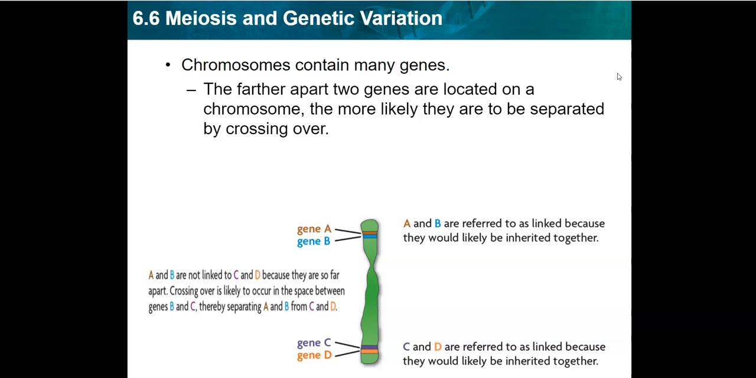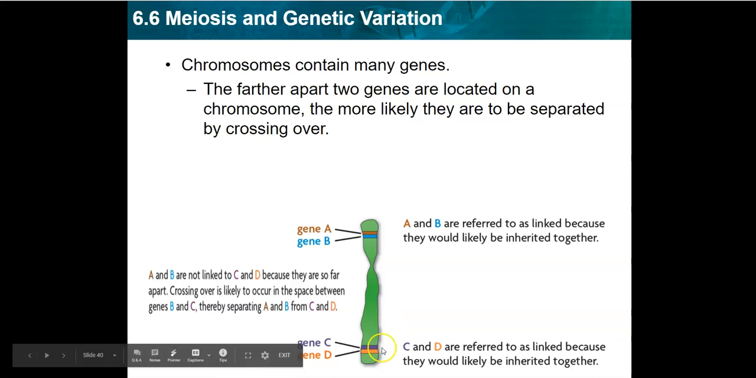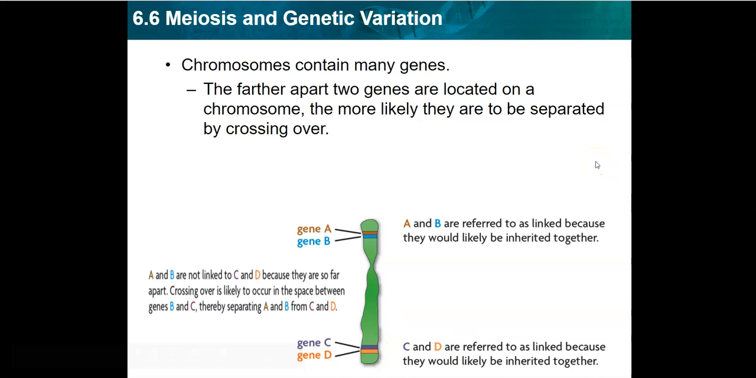So genes A and B in this diagram are very close together, and we would refer to those as being linked because they would more than likely be inherited together. It's not a guarantee, but more than likely. However, B and D are far enough apart that they're not likely to be passed over together. They are more likely to be separated.